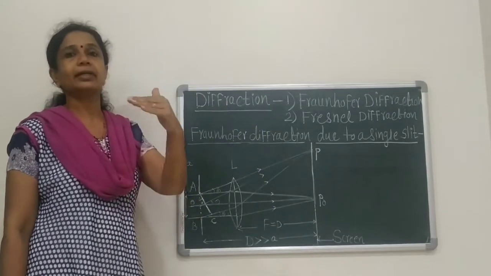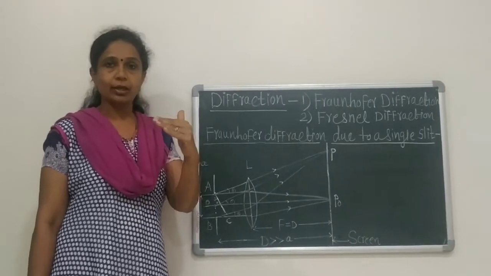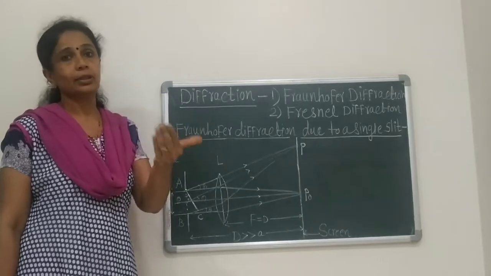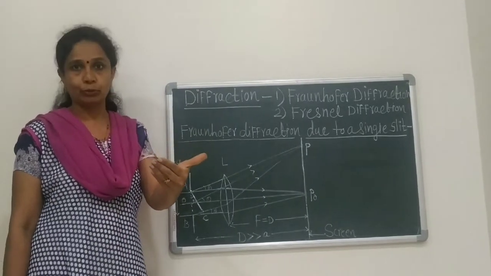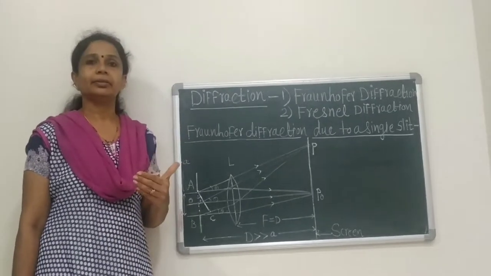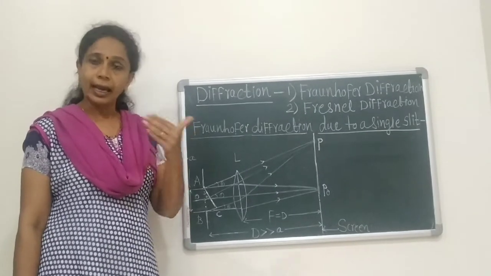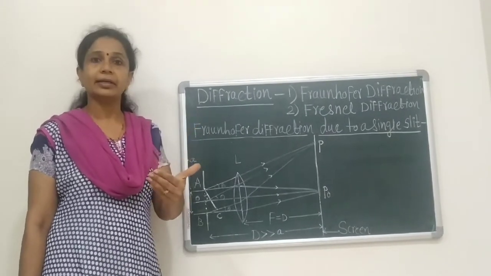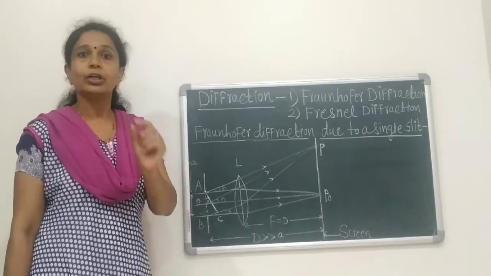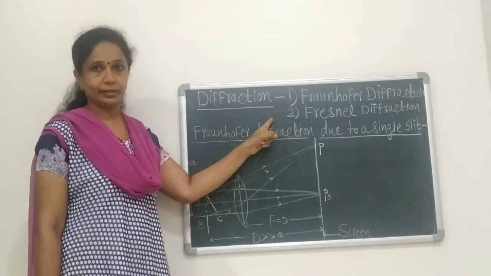You know that light travels in a straight line path. When an obstacle is placed in its path, what happens? Its shadow is produced. Therefore, the bending of light near the edges of an obstacle and entering into the region of geometrical shadow is called diffraction of light.